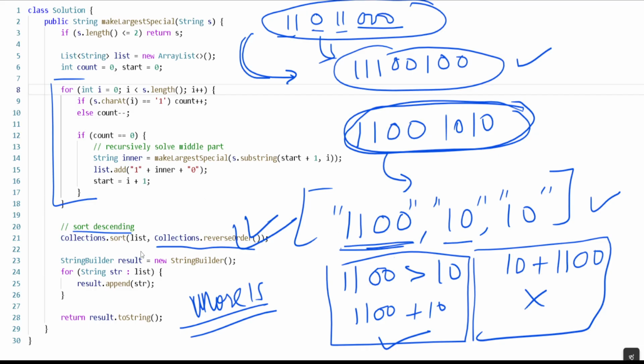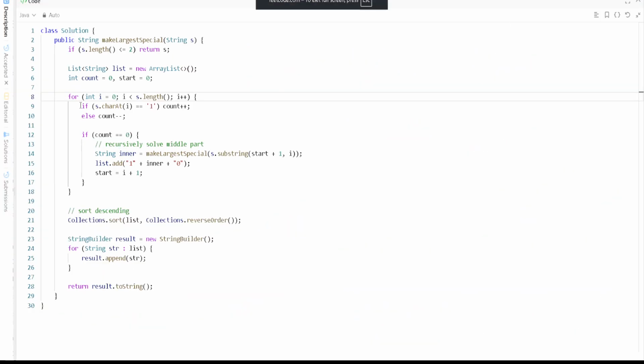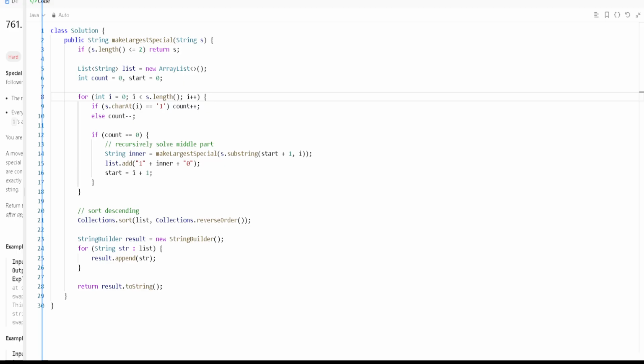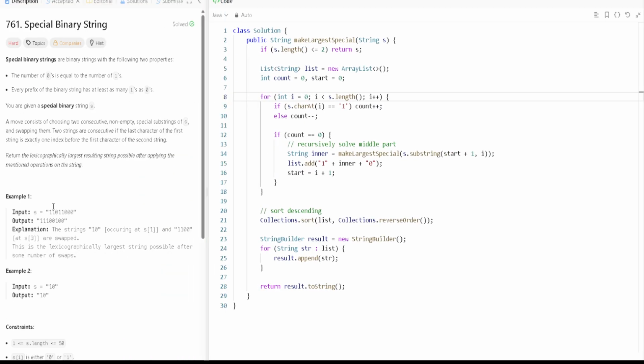So we have to now rebuild the string. You will take a string builder, and we have to join all the sorted blocks like this, and once you sort it, you will return the result. Okay, I hope you are understanding the problem, guys. Now it will come back to here. If you see here, you got the string here. If you have 10, you will return the 10. Like that we have to think, and it will work.